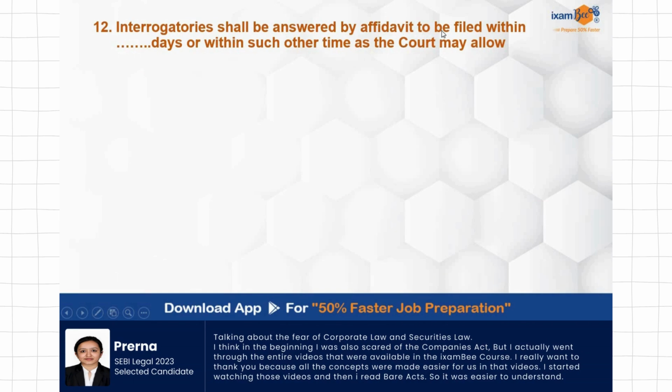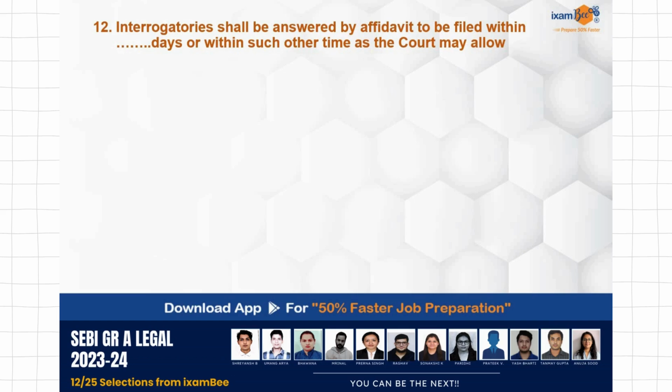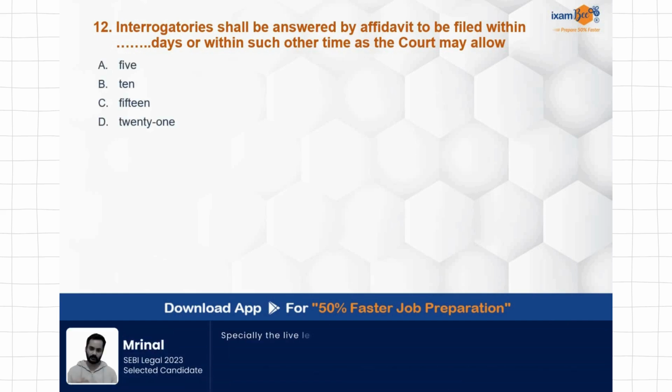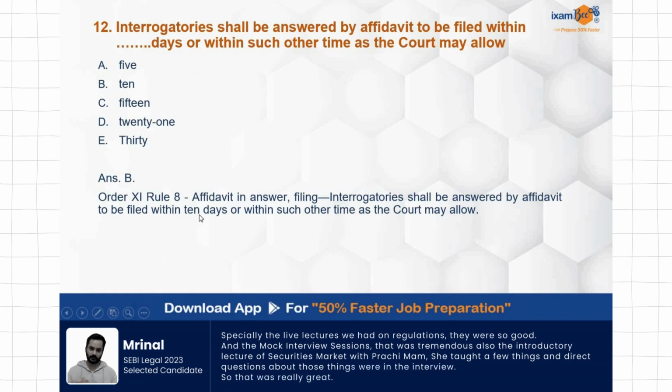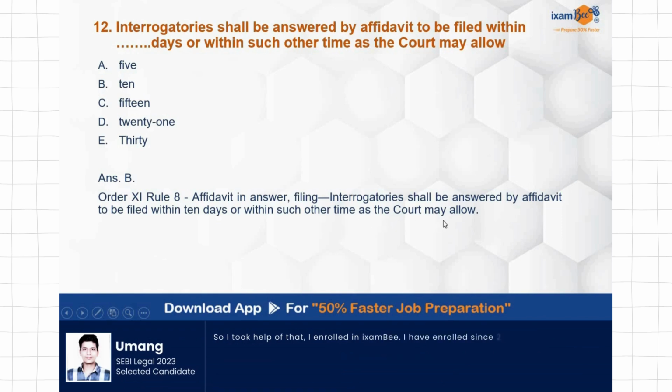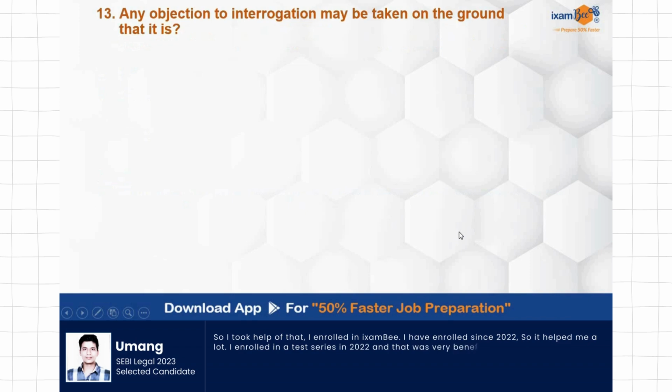Interrogatories shall be answered by affidavit to be filed within dash number of days or within such other time as the court may allow. So interrogatories shall be answered by way of affidavit. This is clear from the question itself. But within how many days must it be filed? 5, 10, 15, 21, 30. Correct answer is 10 days, covered under Order 11, Rule 8. Interrogatories shall be answered by affidavit to be filed within 10 days or within such other time as the court may allow.